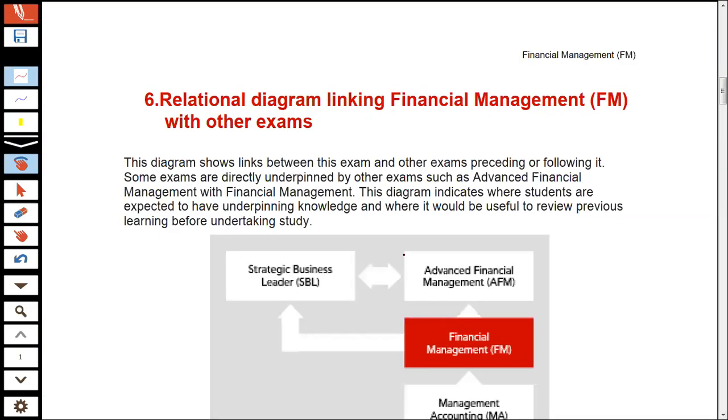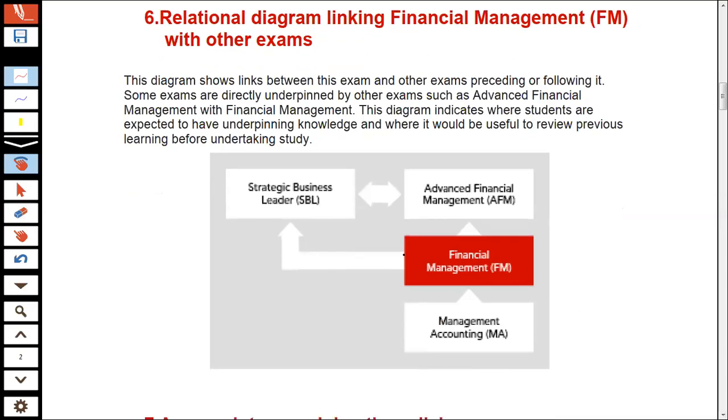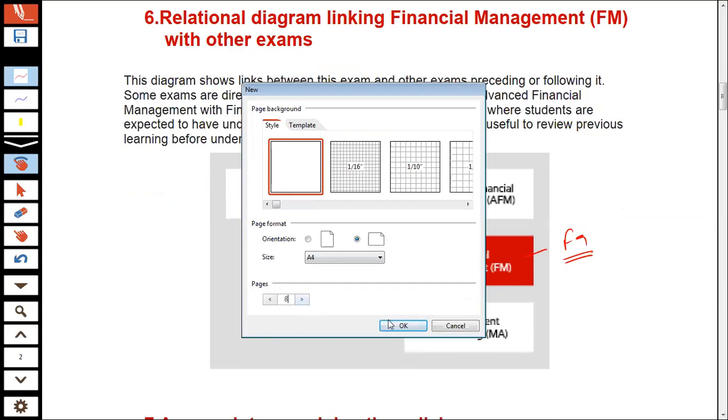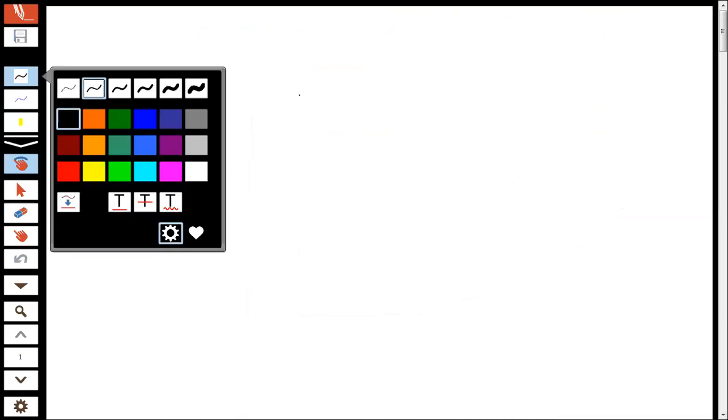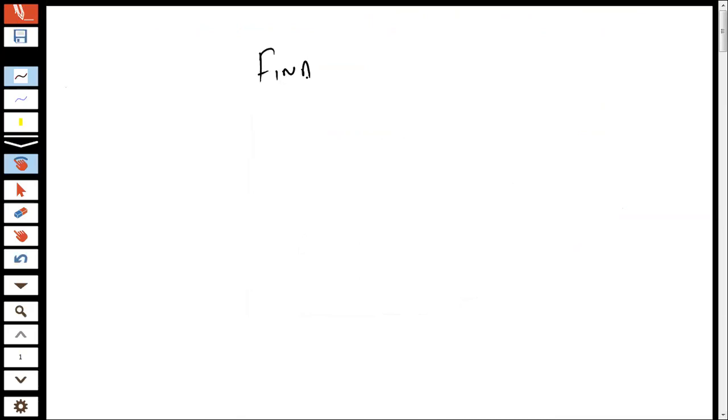Before I move forward, there is a relational diagram which is given to you about this paper F9 financial management. Before going on to this relational diagram, I would like to have some discussion about the concept of financial management with you. And once we have had some discussion about financial management, I would then refer to the various aspects of the syllabus. First of all, when we talk about the concept of financial management, you need to understand what exactly financial management actually involves.